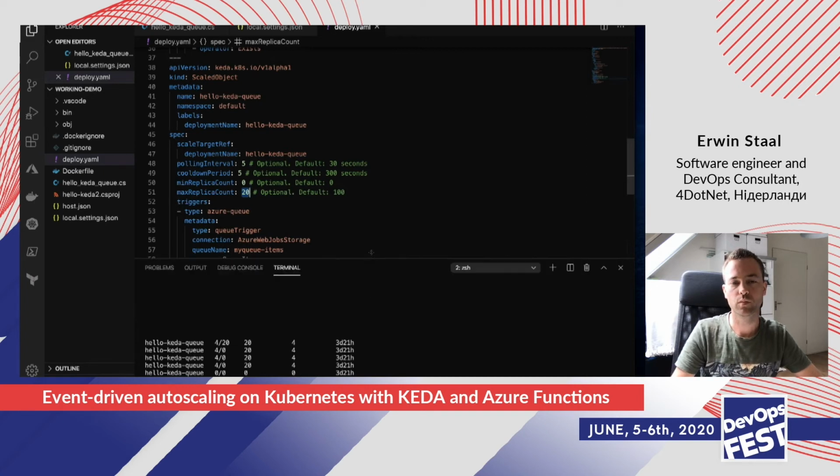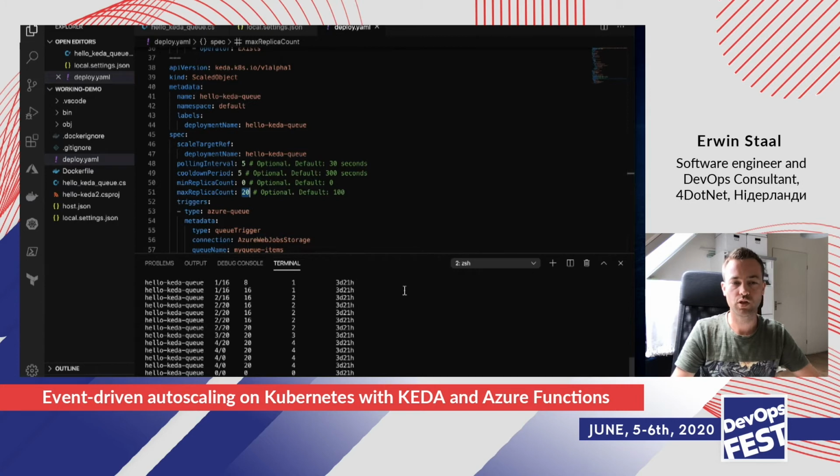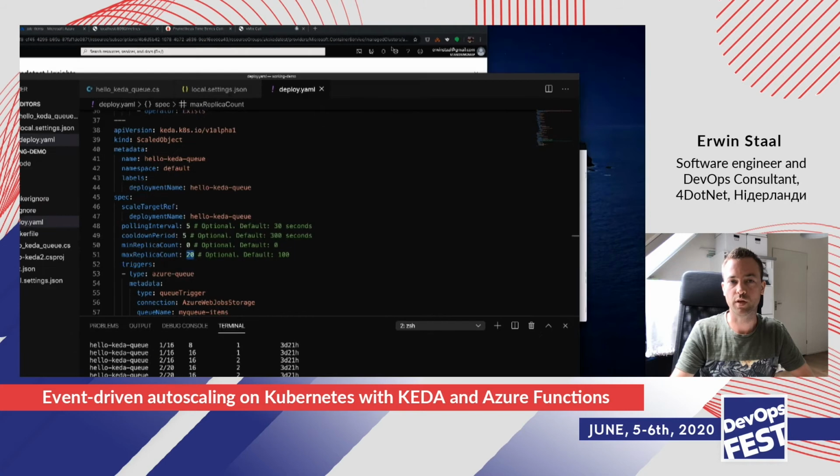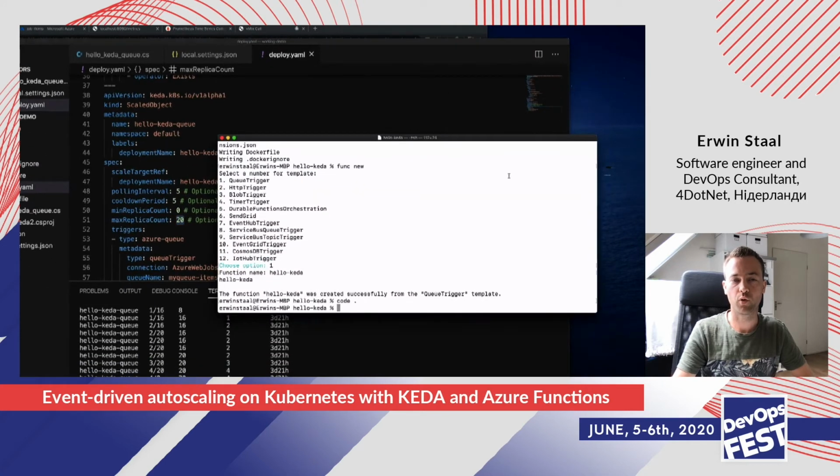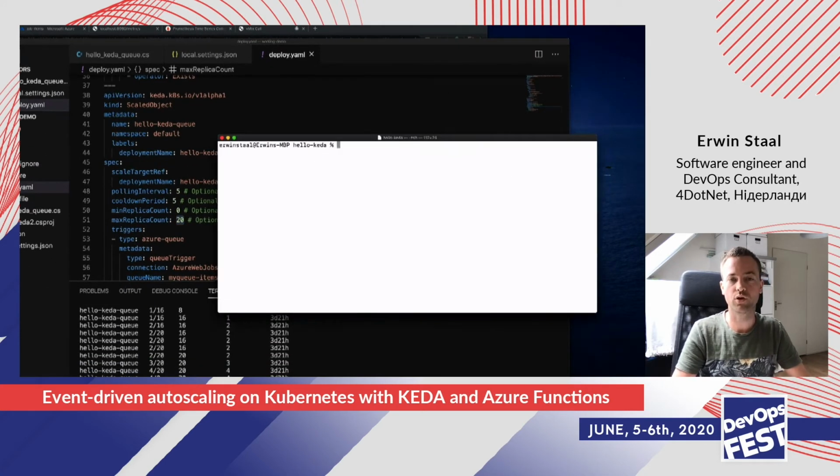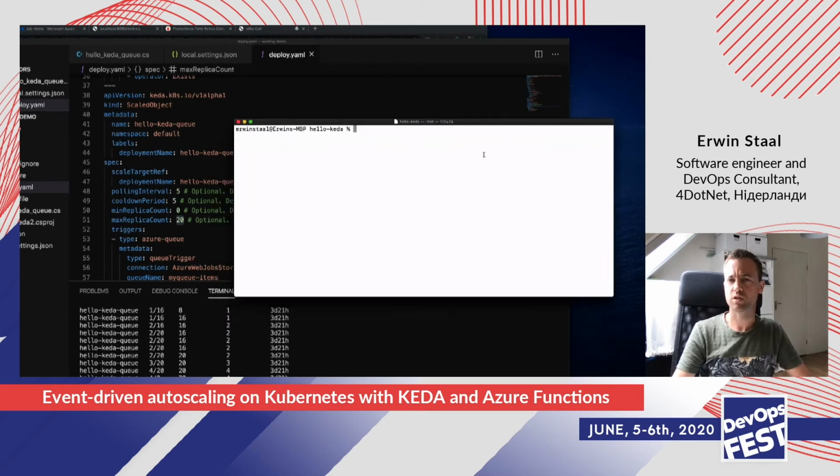All right, so let's see if that actually does work. Let's go back to the terminal. I have already deployed this application, so we don't have to do it anymore. It sometimes takes a bit of time to build a container and push it and whatever.